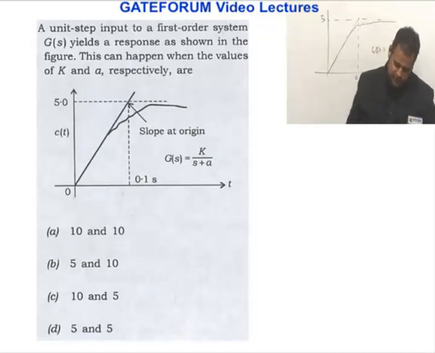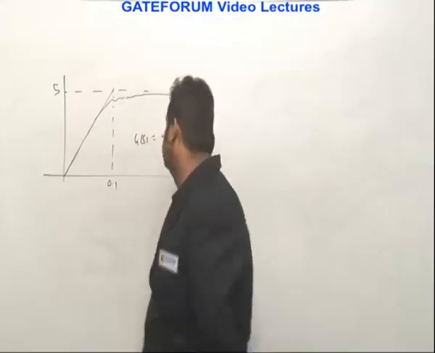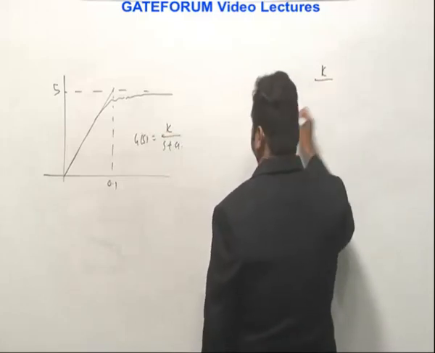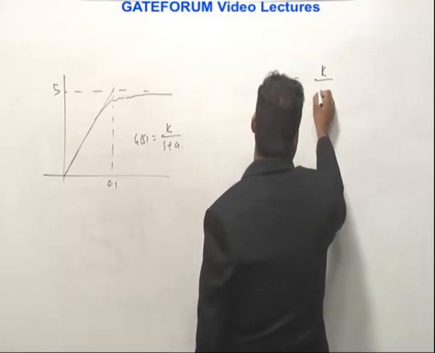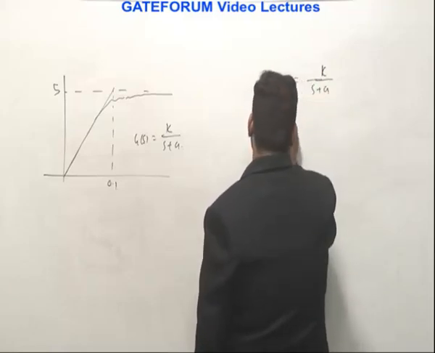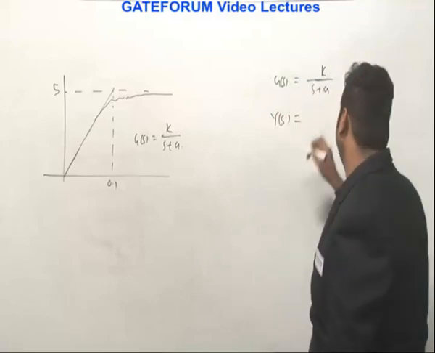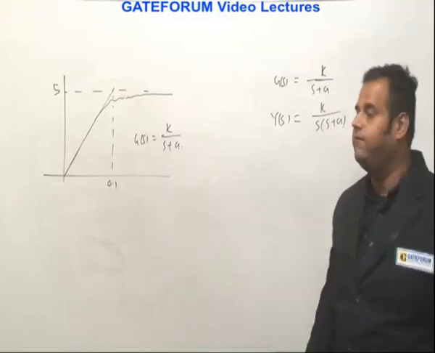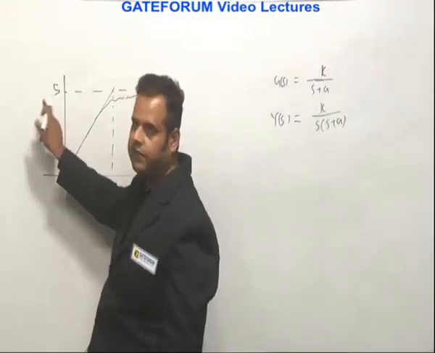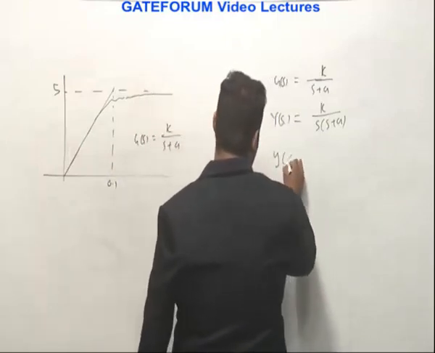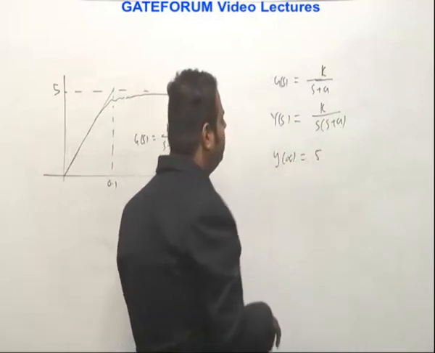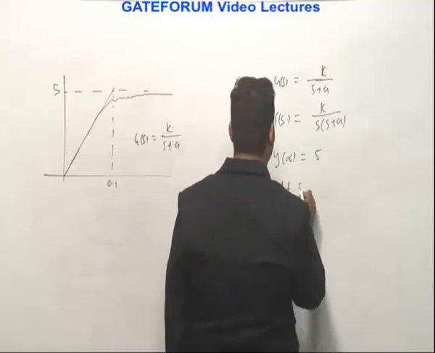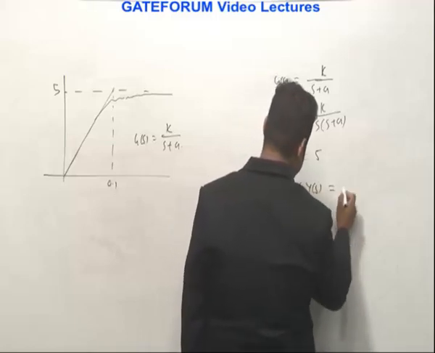This can happen when the values of K and A are respectively what? Let G(S) equal K by S plus A. The response Y(S) for a step input is obtained by multiplying by 1 by S, so it is K divided by S into S plus A. The final response in the diagram touches 5, so Y of infinity should equal 5. Using the final value theorem, limit S tends to 0 of S into Y(S) should equal 5.